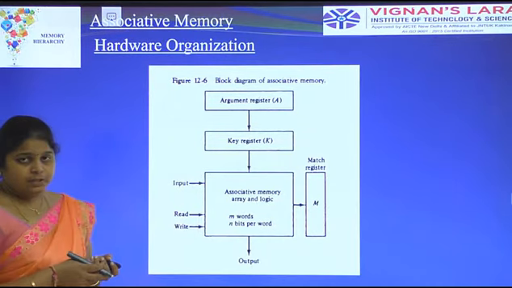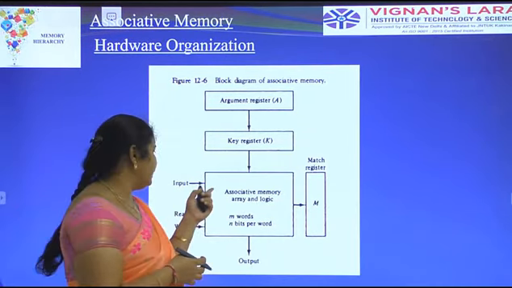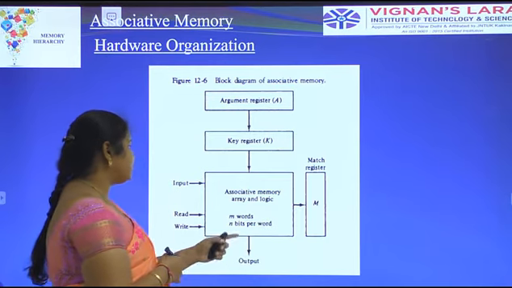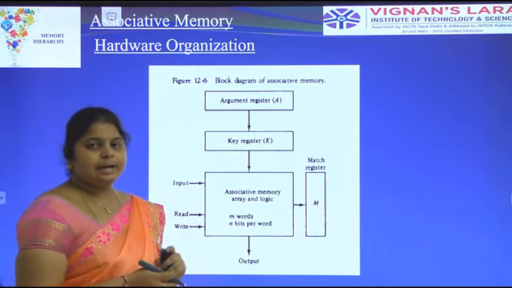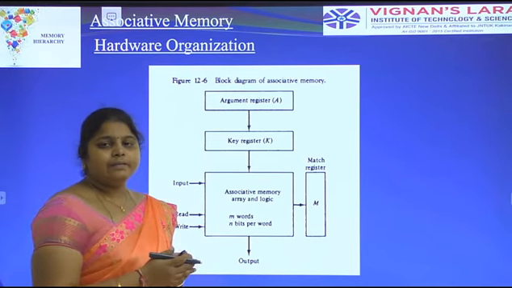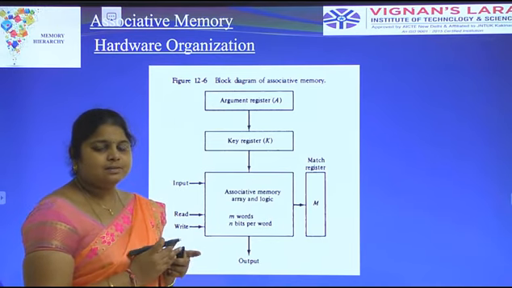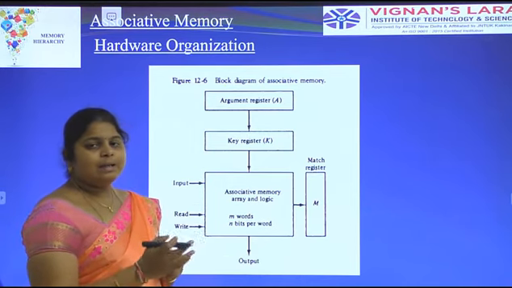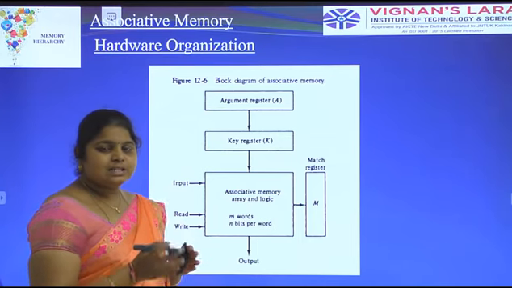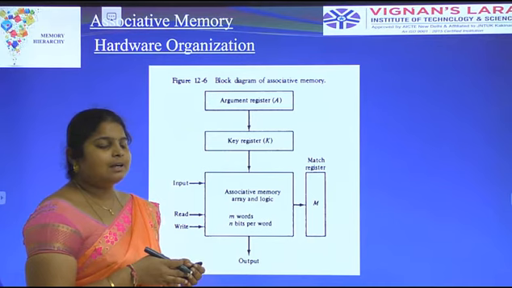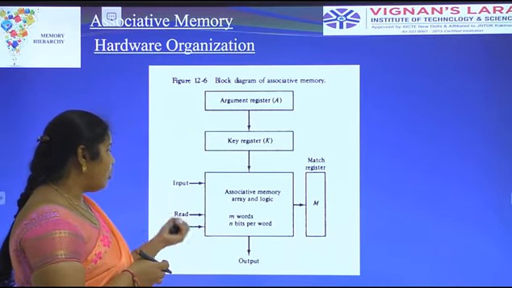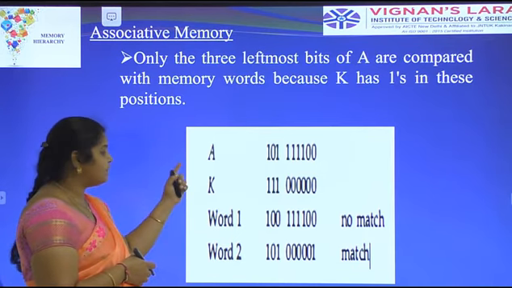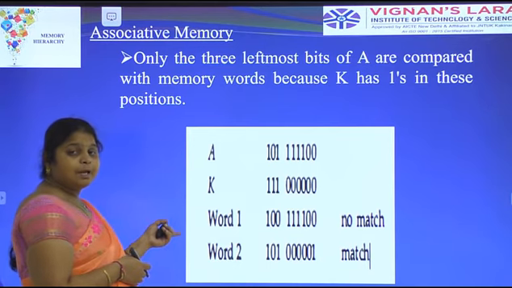This is a block diagram of associative memory consisting of argument register, key register, associative memory array and logic, and match logic. Here the argument register has some data and the associative memory has some data. Whenever the key register is equal to 1, only then is the comparison done between the argument register and the associative memory. Whenever the key register is 0, no matching operation is performed between the argument register and the associative memory.